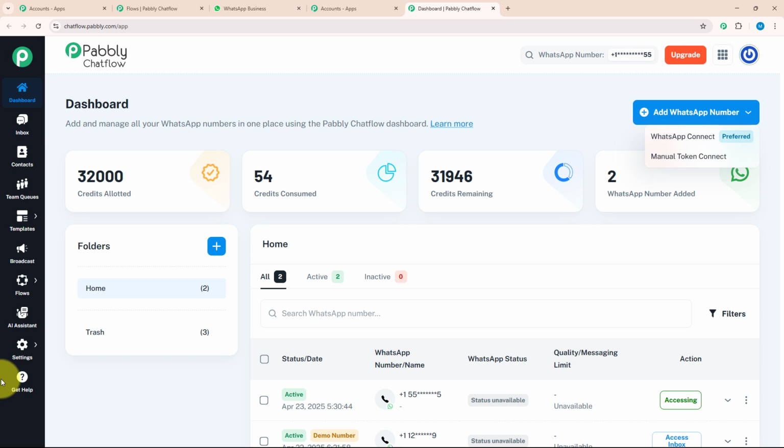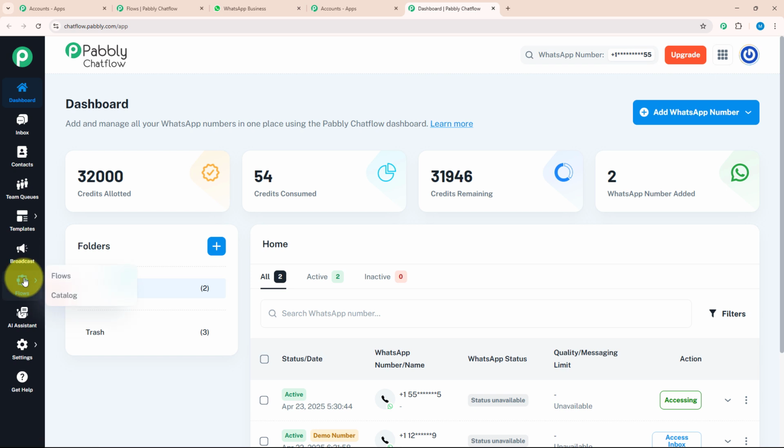Below the dashboard, there is an inbox option where you can manage chats without opening WhatsApp separately. After inbox, there is a contact option where you can create new contacts and manage them according to your requirement. After that, there is a team queue section where you can assign different tasks to different team members. After that, we have the template section where you can create customized templates. Below that, there is the broadcast section where you can send mass messages to a bulk of customers with a customized template.